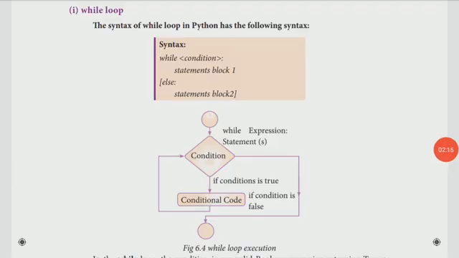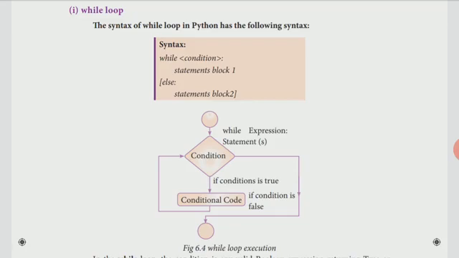Now the first type of loop, the while loop. Here we have a condition like the alternative statement. The use of the while loop is that, till the condition is true, it will execute.